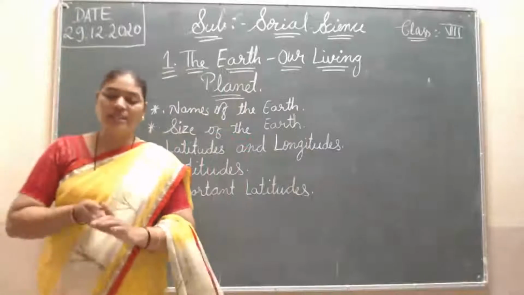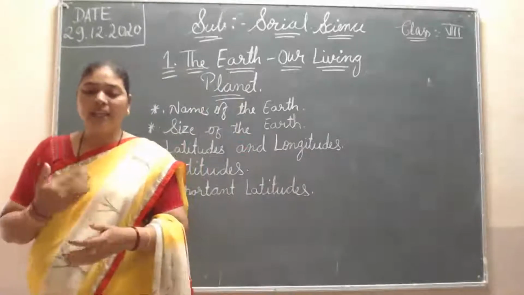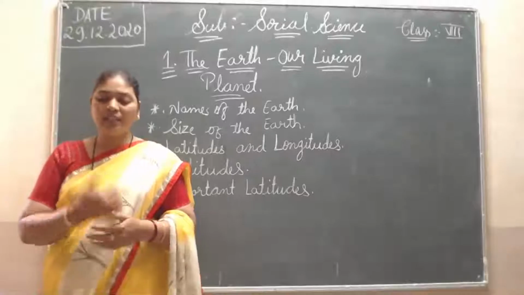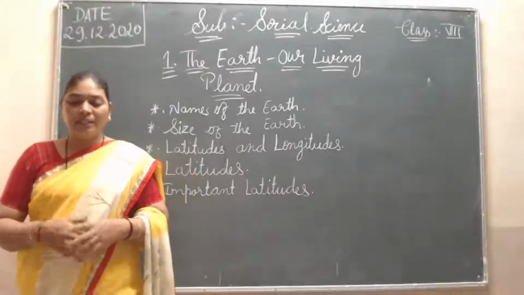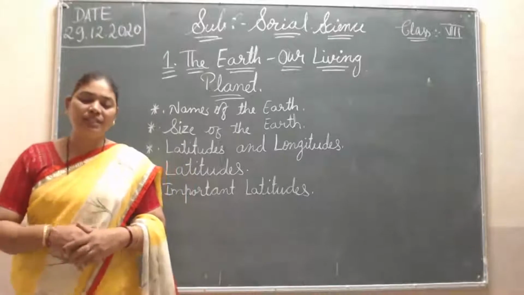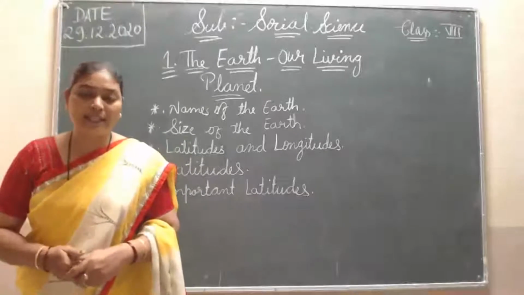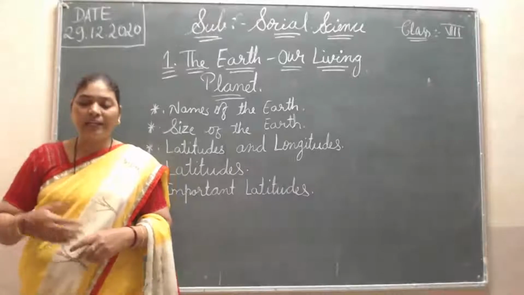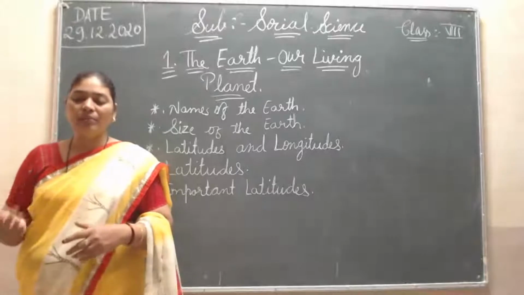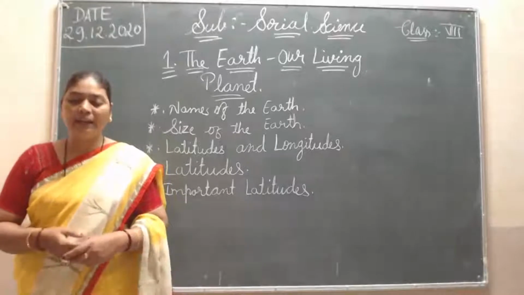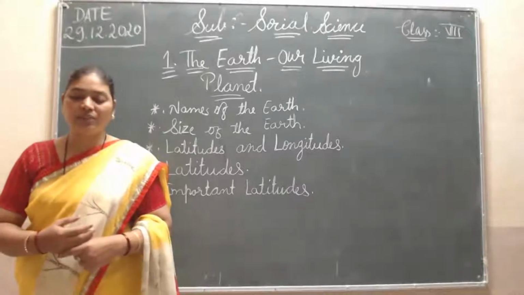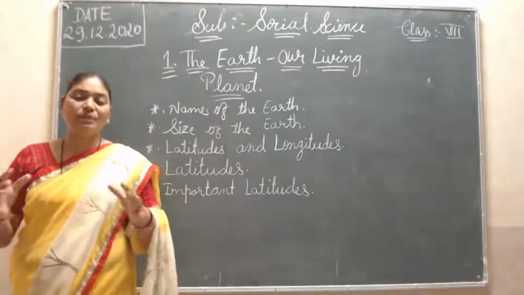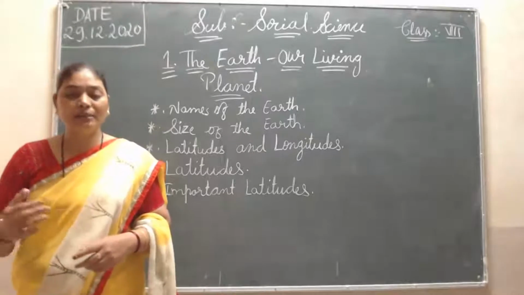Now, first we are going to study in this chapter the names of the Earth, then the size of the Earth and the distribution of water on it, then continents and oceans of the world. In the world, how many continents and oceans are there? Then latitudes and longitudes, time, local time, standard time, and the international date line. Then oceans and continents on the world map. These points are there, and I will explain them a little.